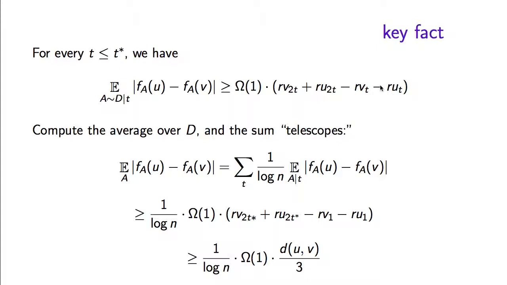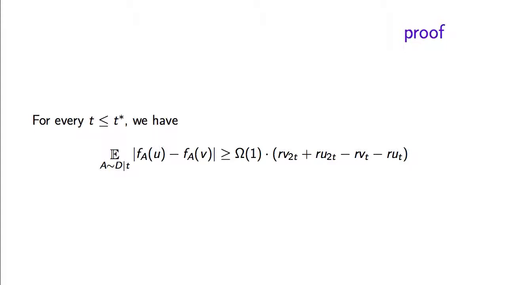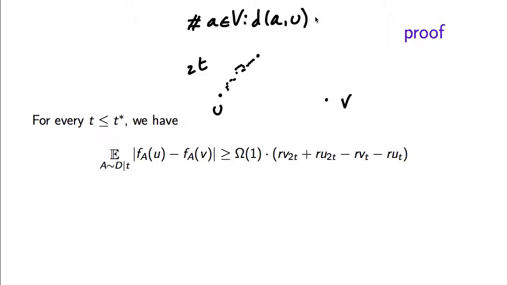So it remains to prove this key lemma. So let's try to understand this conditional distribution. So we have u and we have v, which are a distance duv. So when we look at the 2t elements that are closest to u, at least one of them will have to be a distance RU2t or bigger. So if I consider the number of elements whose distance from u is strictly smaller than RU2t, the number of such elements is at most 2t.